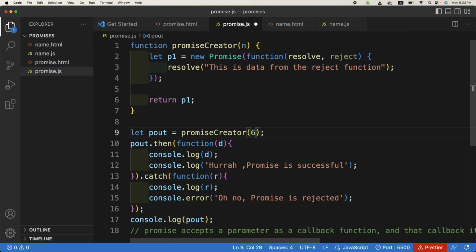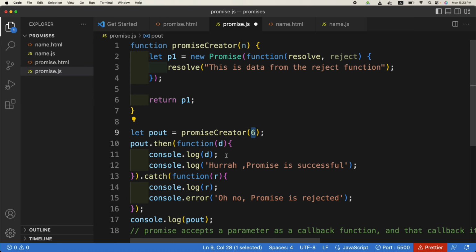So for example, if the number is greater than 5, we will resolve the promise. Otherwise, if it is less than 5, we will reject the promise. So we have just passed a parameter n to the function. Once we are calling it, we will call it with some number.